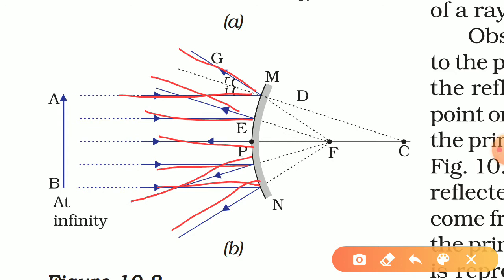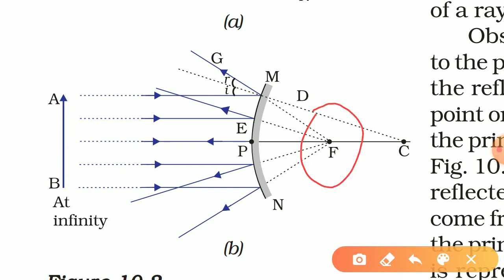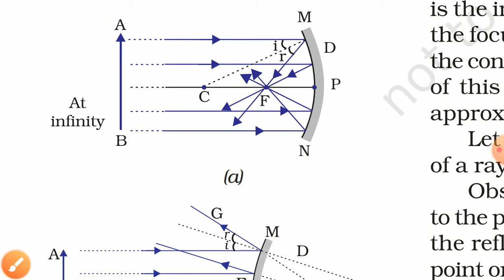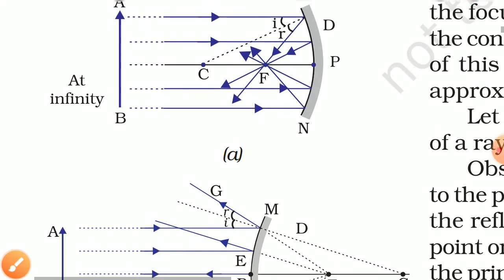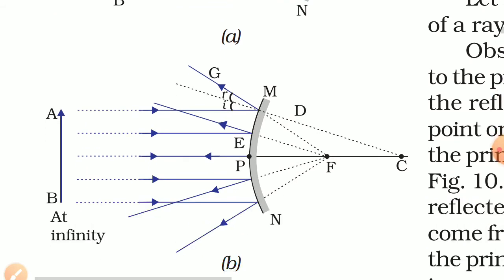But when we extend these rays on the backward side of the mirror, we will find that these rays meet at a point which is called point F. This is also called the focal point F. As I told you, the center of curvature lies on the right side in the case of a convex mirror, and on the left side in the case of a concave mirror. In the same way, the focal point is on the left side in the case of a concave mirror, and on the right side in the case of a convex mirror.